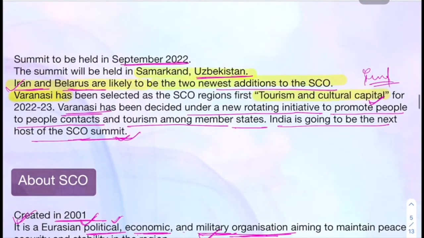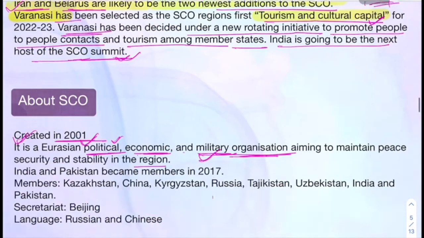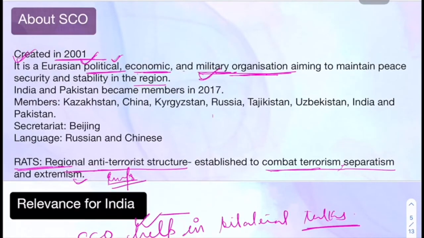It is important then that this year's 2022 summit will be held in Samarkand, which is in Uzbekistan. Iran and Belarus these two countries are going to be the newest addition to the SCO, and Varanasi has been selected as a tourism and cultural capital. Other members of this SCO, Shanghai Cooperation Organization, are Kazakhstan, China, Kyrgyzstan, Russia, Tajikistan, Uzbekistan, India and Pakistan. So this you need to remember. The secretariat is at Beijing and the official language is Russian and Chinese, right? So these were some important things about the SCO.